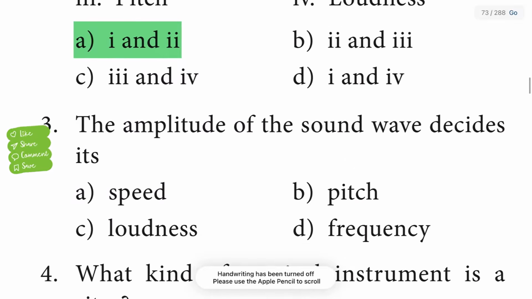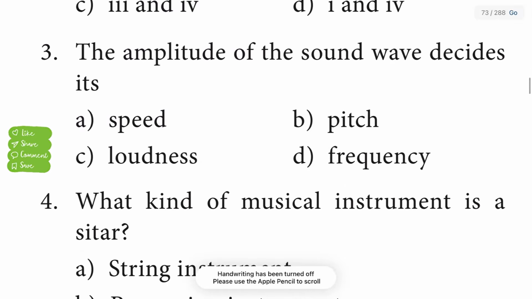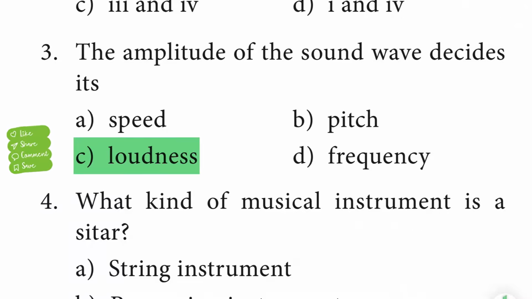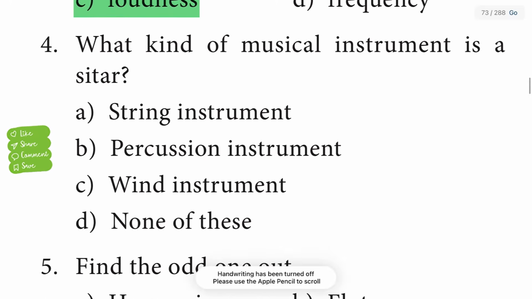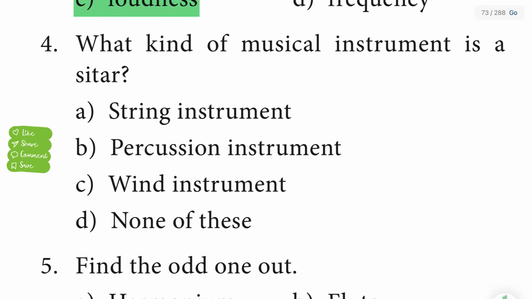The amplitude of a sound wave decides its loudness. Option C is the correct answer. What kind of musical instrument is a sitar? Sitar is a string instrument. Option A is the correct answer. Fourth one, string instrument.